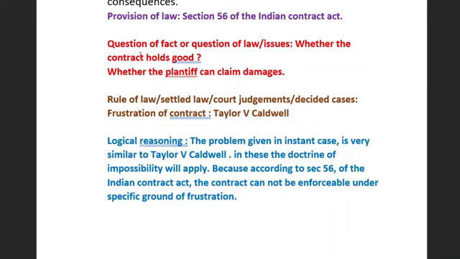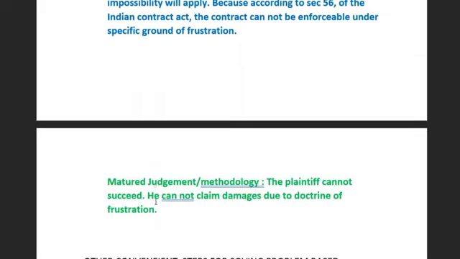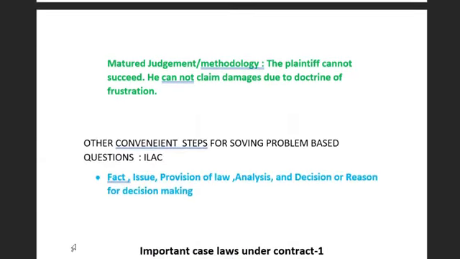So we have discussed all the steps: provision of law, question of fact, question of law, that is issues. Here all the things are one and the same. Next, we have discussed the rule of law, so the settled law, court judgments and decided cases, and we have discussed the logical reasoning. Last one is the mature judgment of our conclusion. Here what we have to write: the plaintiff cannot succeed, he cannot claim damages due to the doctrine of frustration.